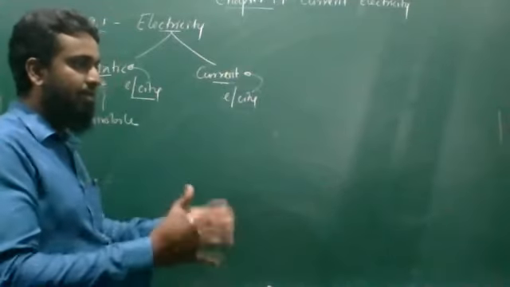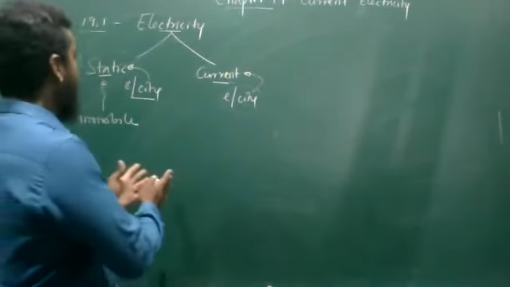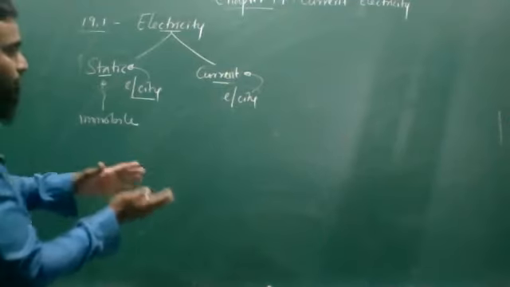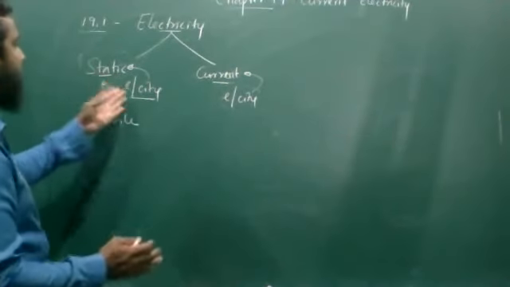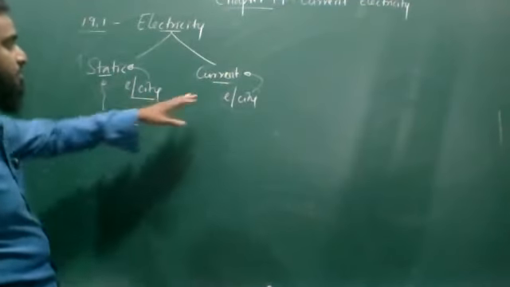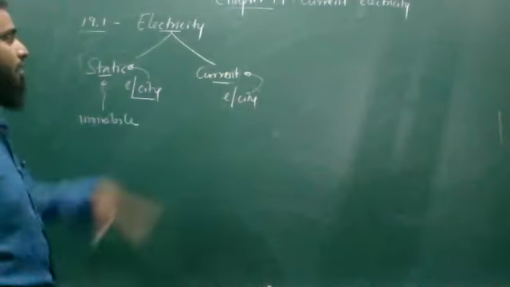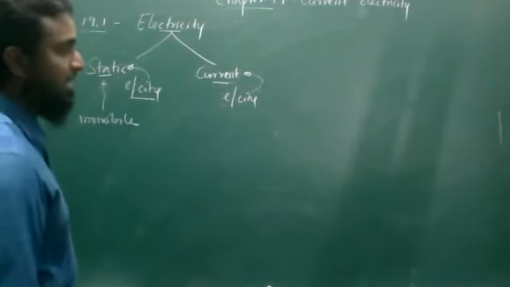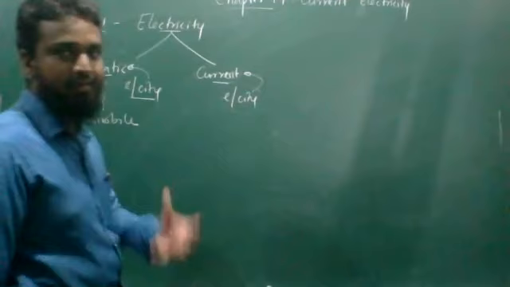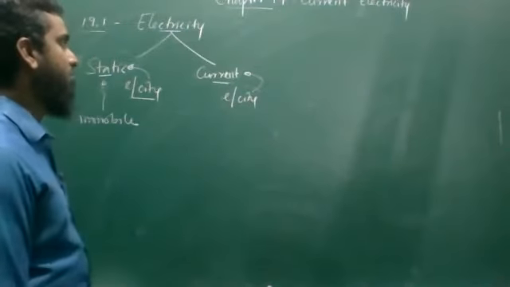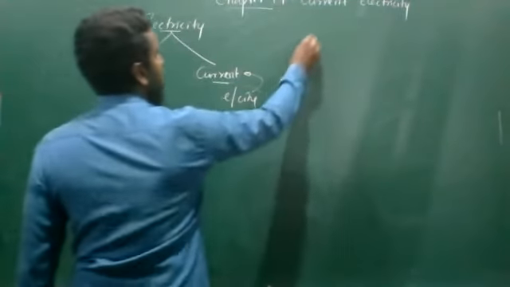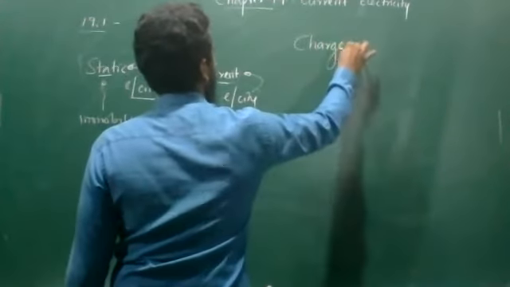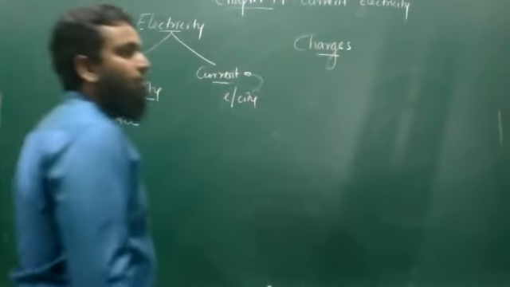There is something which is static, and because of that, without moving, the static electricity is there. At the same time, if it is moving, then the current electricity is going to be considered. Then what is that substance? We are calling it charge. Charges.